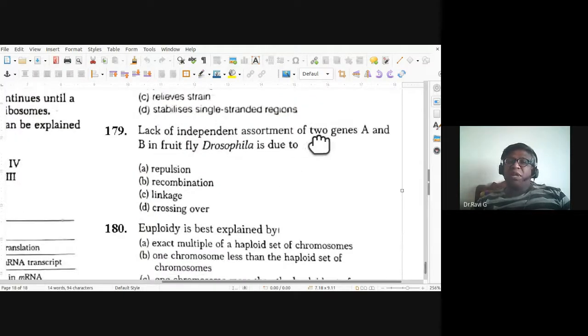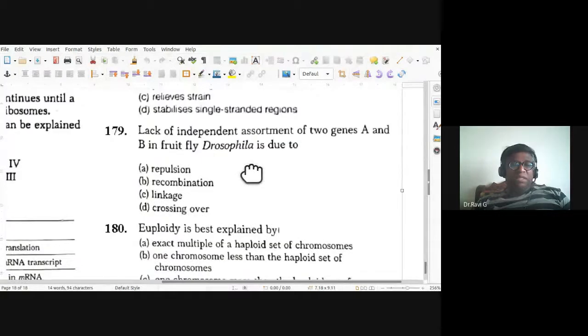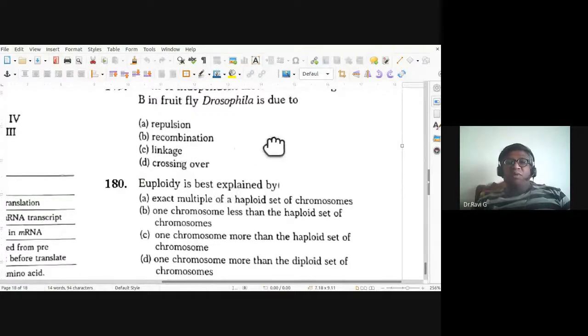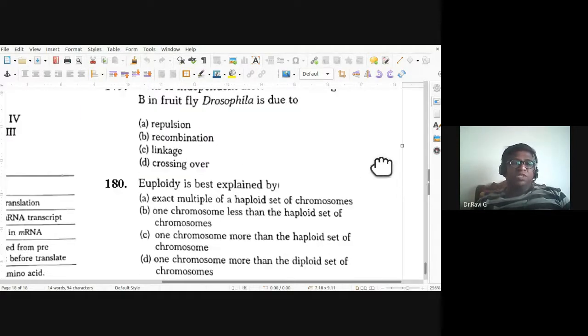The lack of independent assortment of two genes A and B in fruit fly Drosophila is due to what? Is it because of repulsion, recombination, linkage, or crossing over? So what is the reason for this lack of independent assortment? The linkage is the reason for the lack of independent assortment of two genes A and B in fruit fly Drosophila. It is due to linkage.